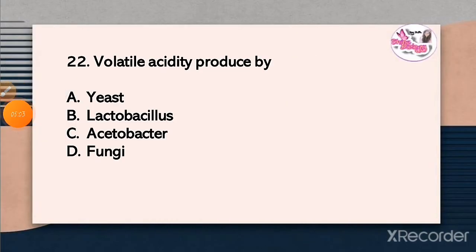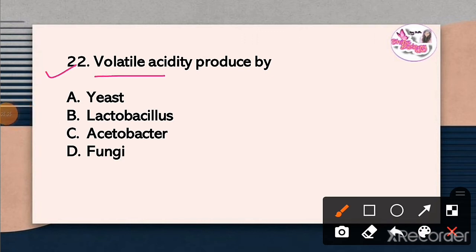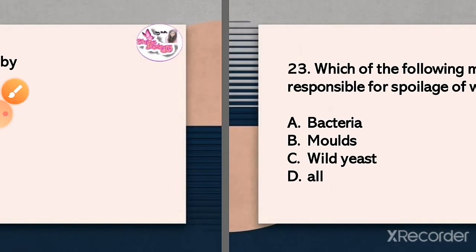Question 22. Volatile acidity is produced by. The correct answer is option C. Acetobacter produces volatile acidity.